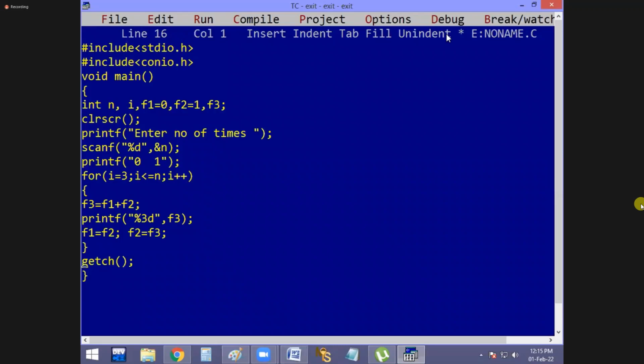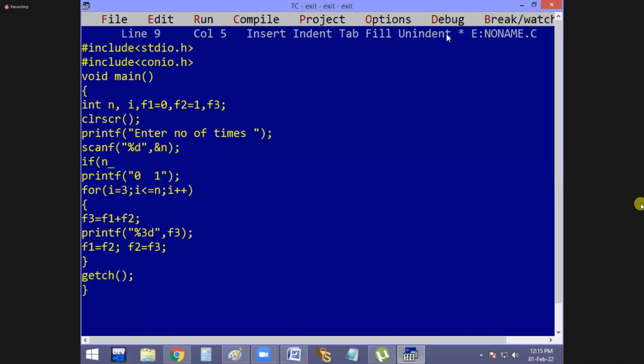Right. Now how to avoid this problem? Simple. If n is less than or equal to 0, puts off. So it is not possible. A negative number or 0 times is not possible. Okay, 0 time means nothing. Got it? And negative numbers are also not possible.